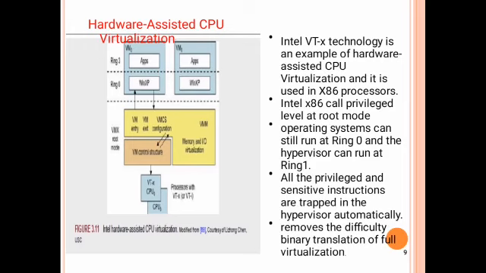All the privileged and sensitive instructions are trapped in the hypervisor automatically. So this hardware assisted CPU virtualization removes the difficulty of binary translation of full virtualization.